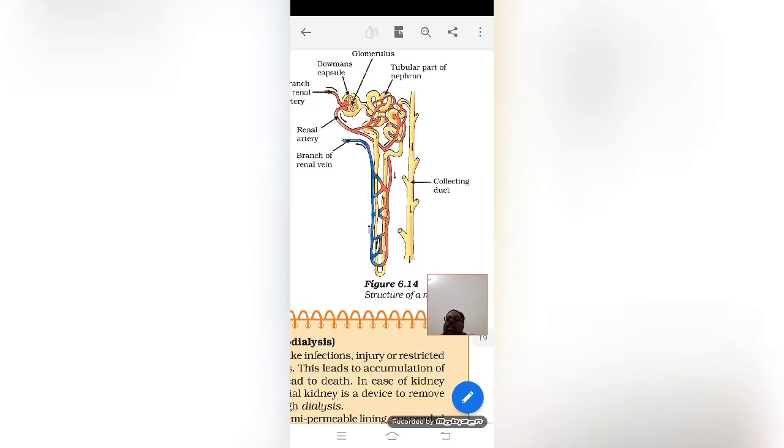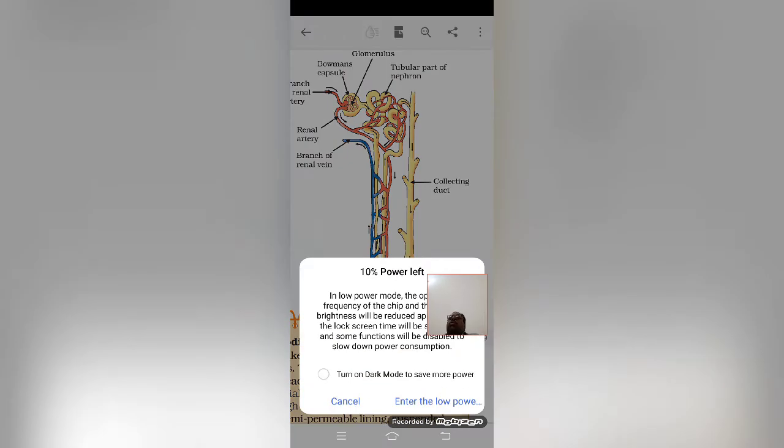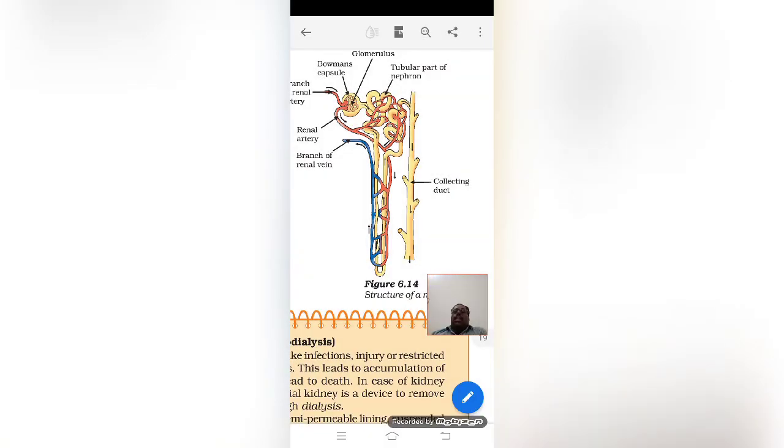This is the basic unit of the kidney. In one kidney there will be about 1 million nephrons, and in the other kidney another million. So we are millionaires in the case of nephrons. So it is very important.